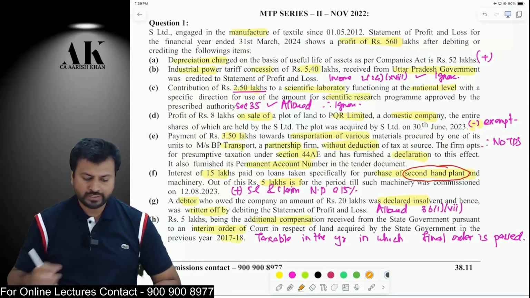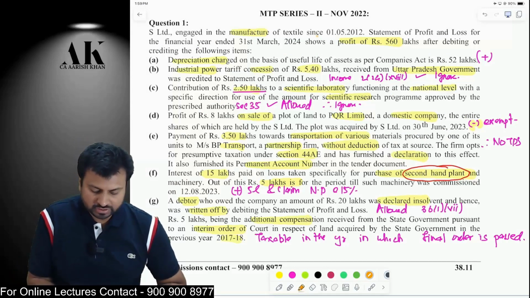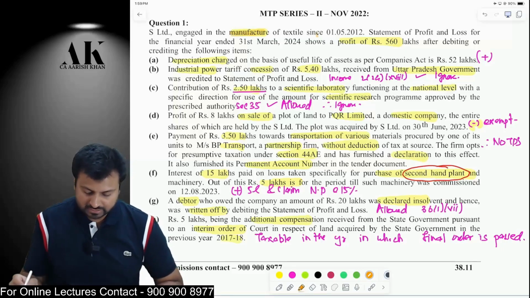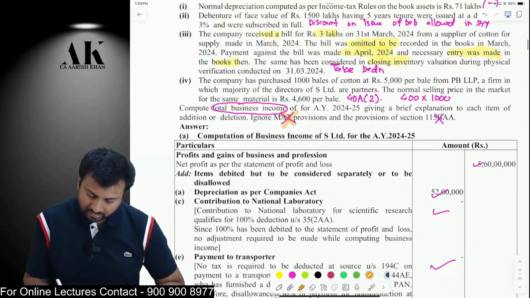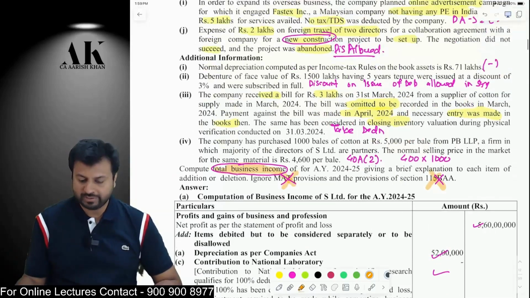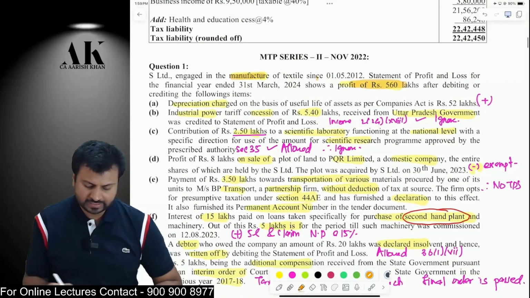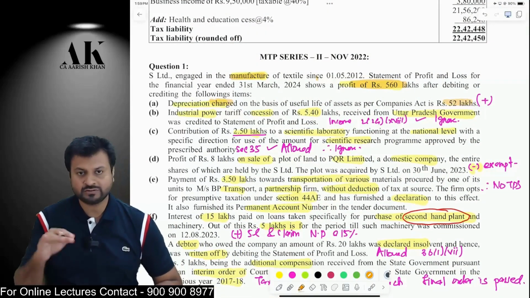So now let's move on to the next MTP, that is MTP Series 2, November 2022. The first question is again on PGBP. The SSC is a manufacturer. You are not going to follow MAT or 115BAA. You are just supposed to compute the business income of the SSC, no tax liability also. Okay. Now the very first adjustment over here, the net profit is 560 lakhs, the depreciation as per books of accounts is 52 lakhs which will be added back.